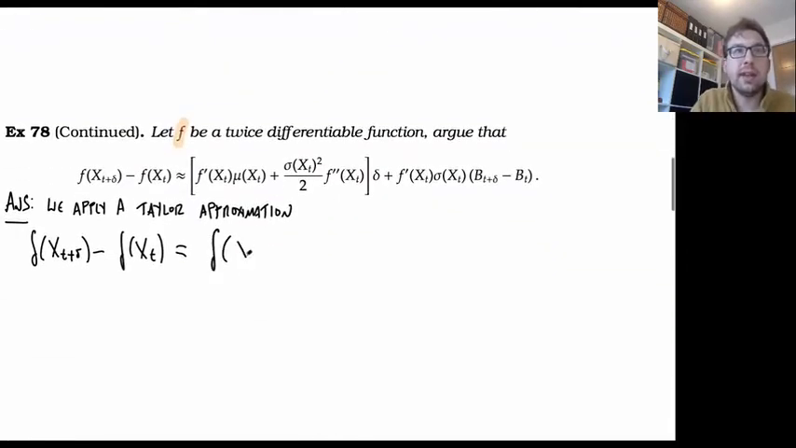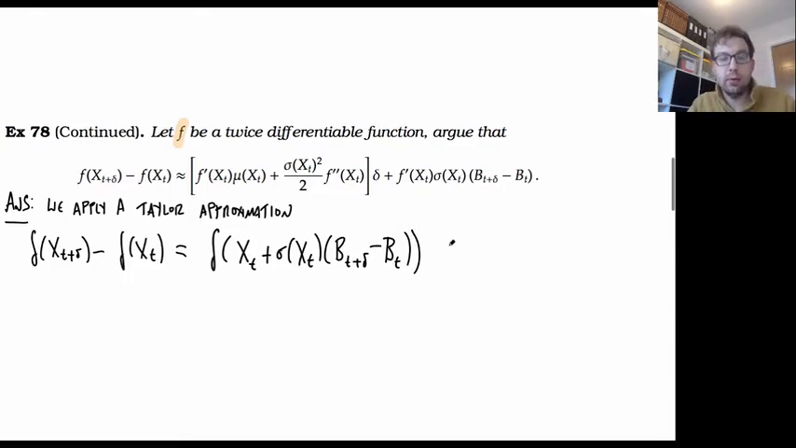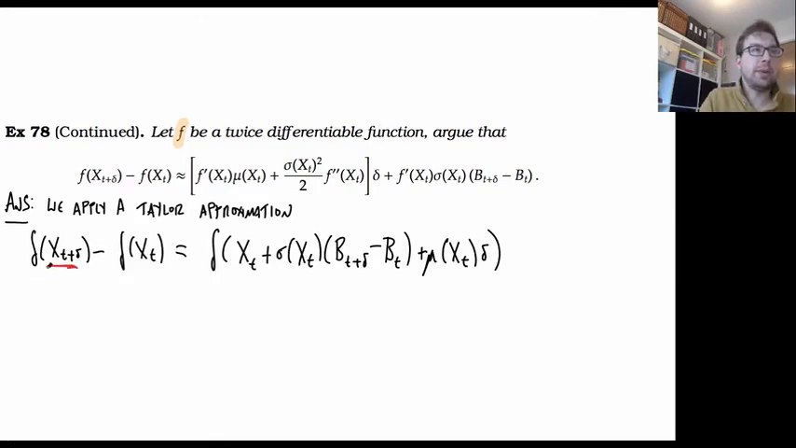So this is going to be f of x of t plus sigma x of t, b of t plus delta minus b of t, and I've forgotten my mu terms, plus mu of x of t delta. So that's just substituting in the appropriate value from the recursion that it satisfies. Then I minus off f of x of t. Okay, so far so good. So we've just substituted in something for x of t plus delta.